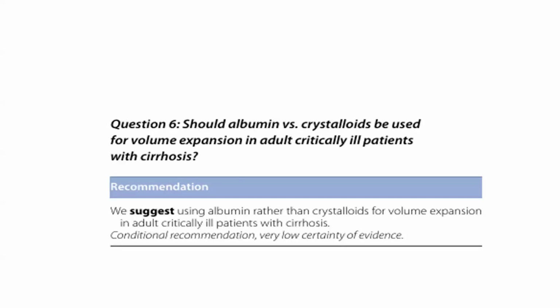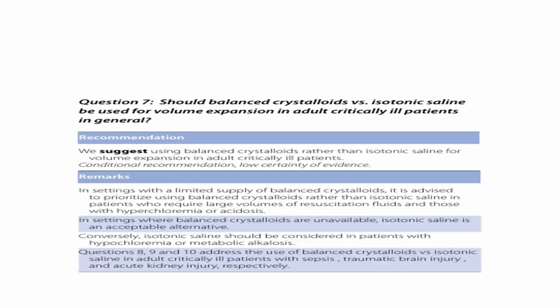But yes, if you are dealing with a patient with cirrhosis, then albumin is the preferable choice over crystalloid. So till now we have seen the recommendations on whether we should go for crystalloid or albumin. Now we will see whether balanced crystalloid is a better choice or normal saline.